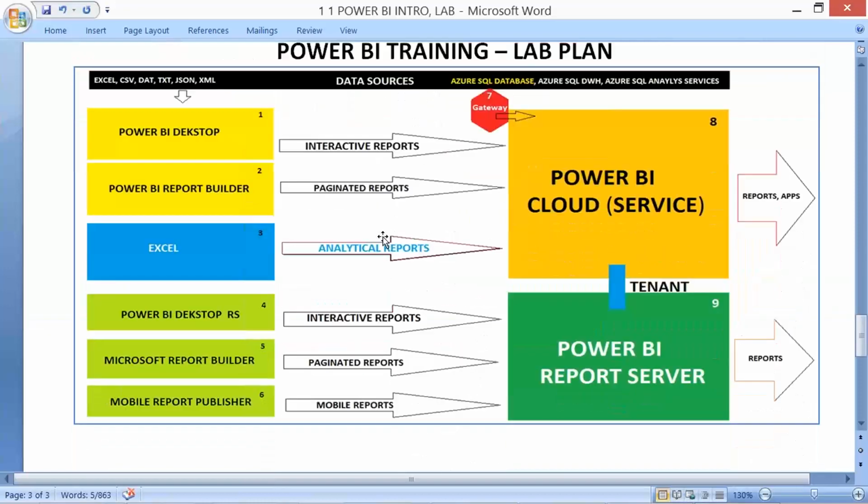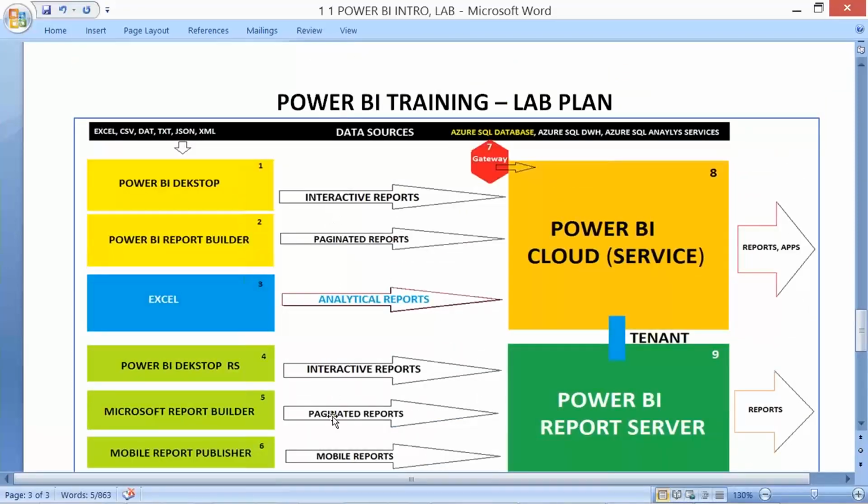And the training plan, these are the different types of reports we are talking about. Please have a look at them now. So we understood what Power BI is and how Power BI is different from MSBI. MSBI is more into design of databases. Power BI is completely into reports.